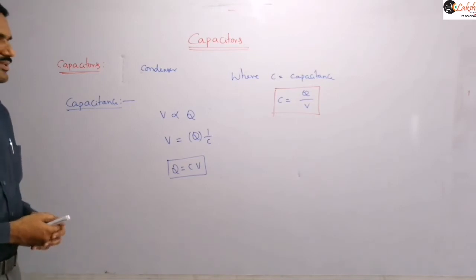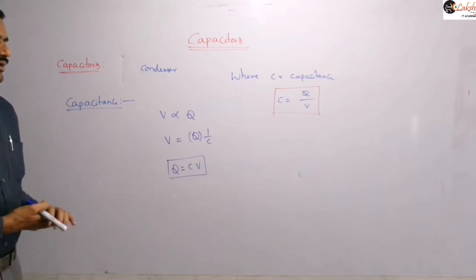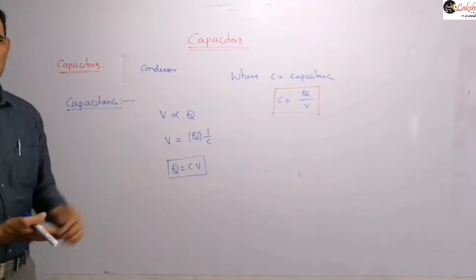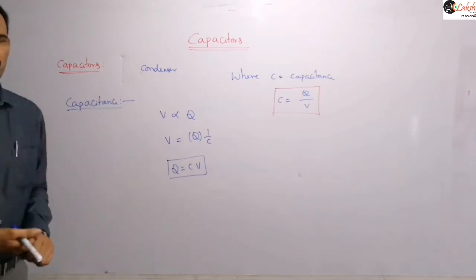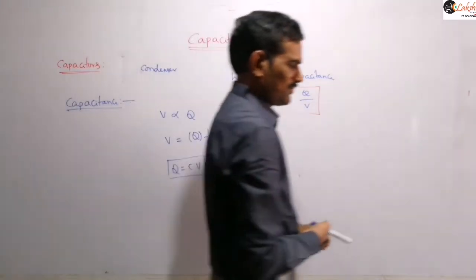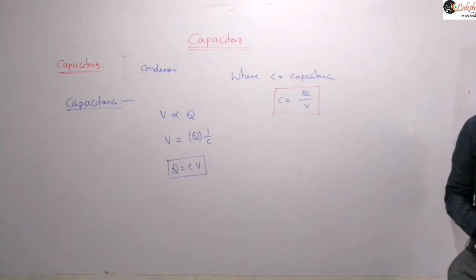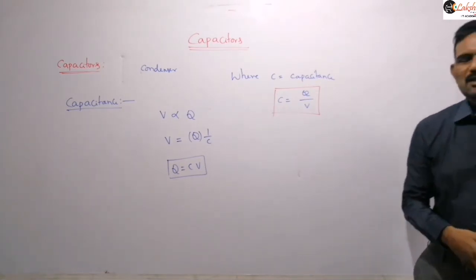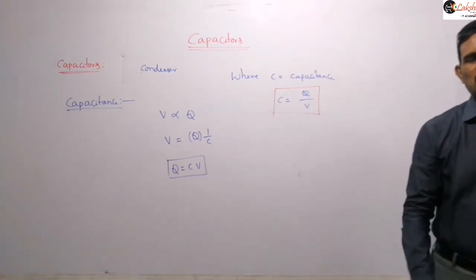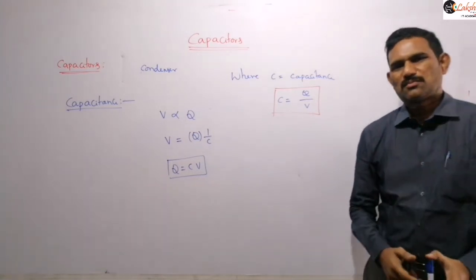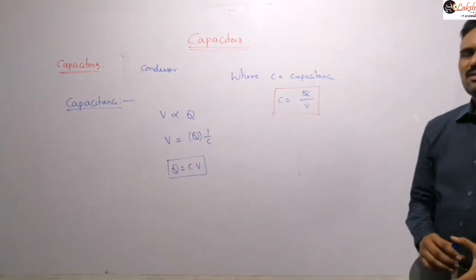After that, the general definition. We know the potential of an object is directly proportional to the charge given to it.